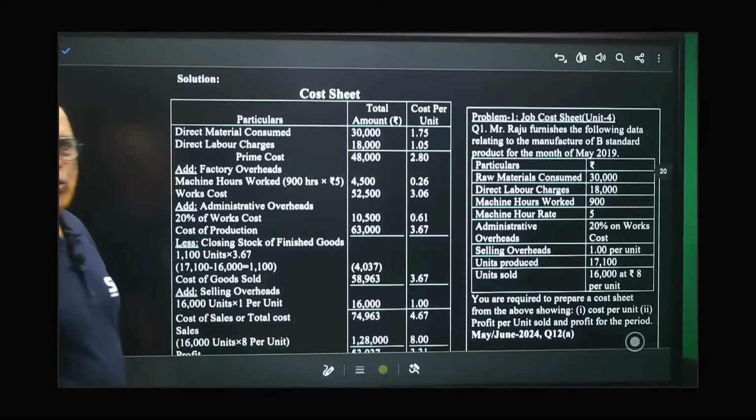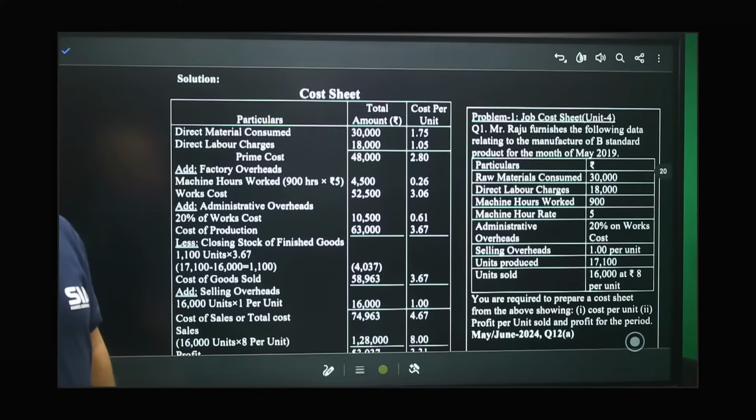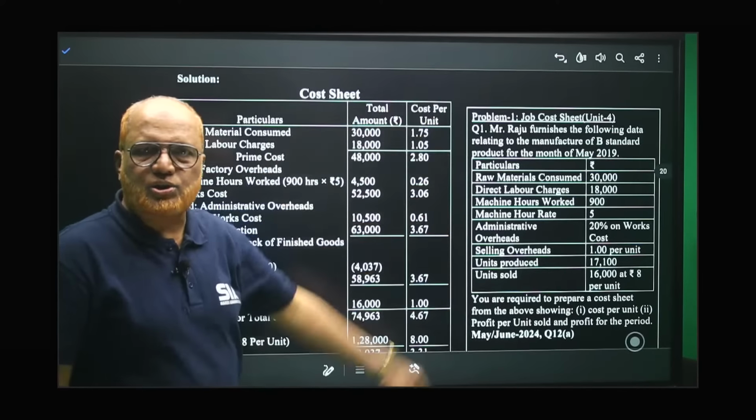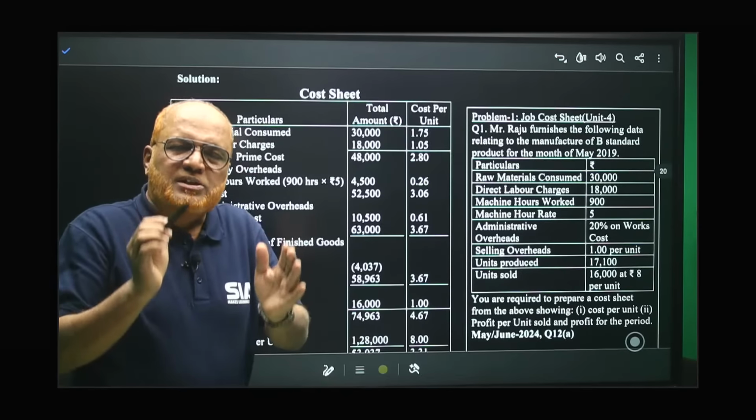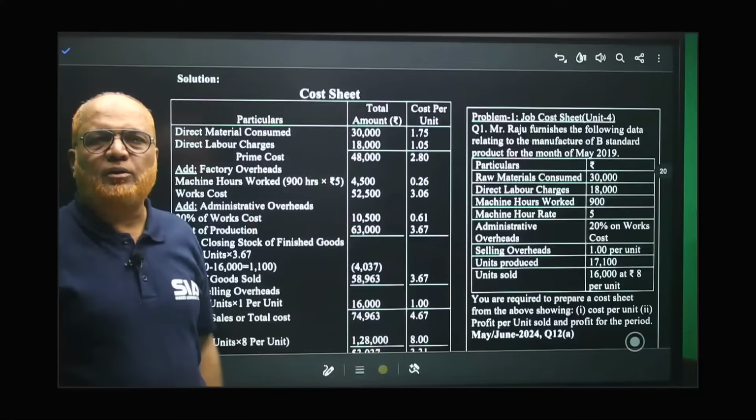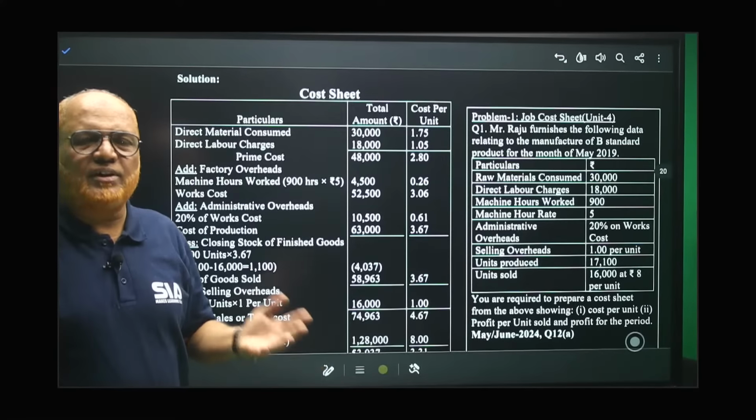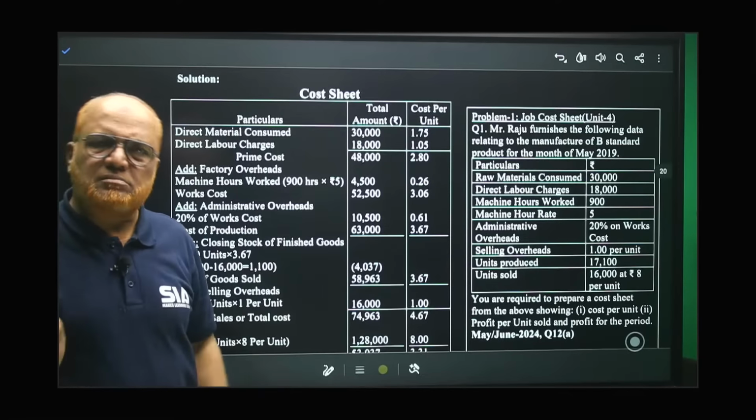See, this is the job cost sheet. Two columns at the extreme right hand side, that is total amount and cost per unit. In the problem, it is specifically asking you to make cost per unit. That's why we are writing. Otherwise, if it is not asking, only total amount is enough.